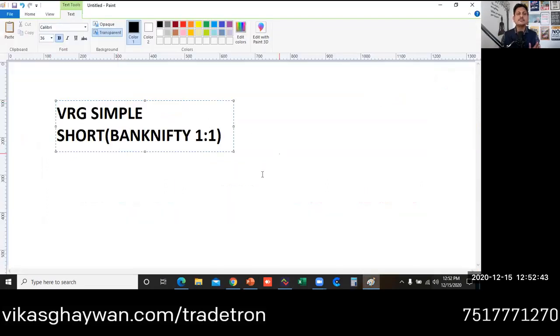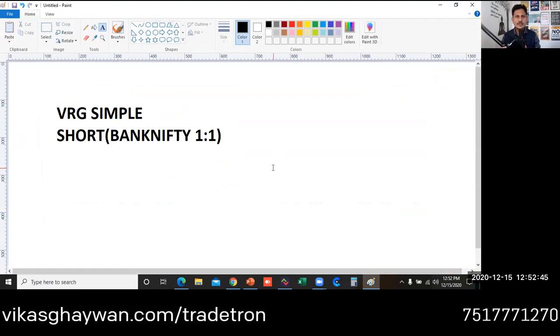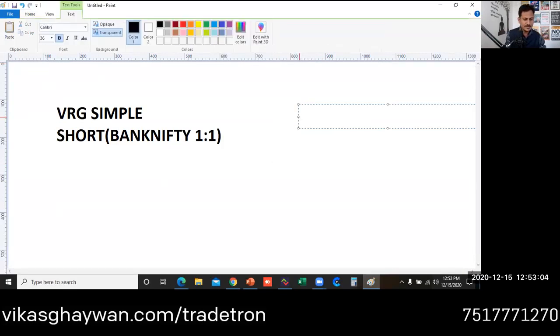Okay, VRG simple short. This is a very simple strategy, but I have done some homework in it. On a daily basis, I reset this strategy and strategy levels. If you look in the market, there are strategies like straddle and strangle.